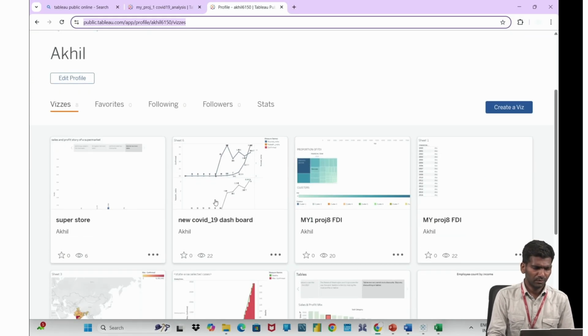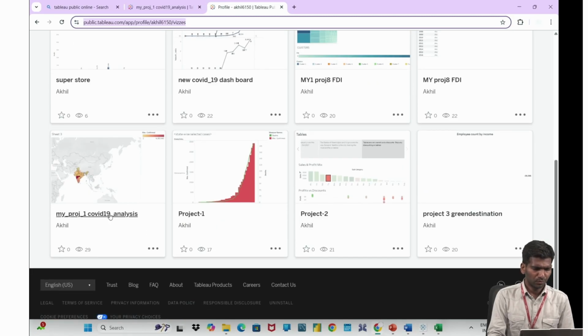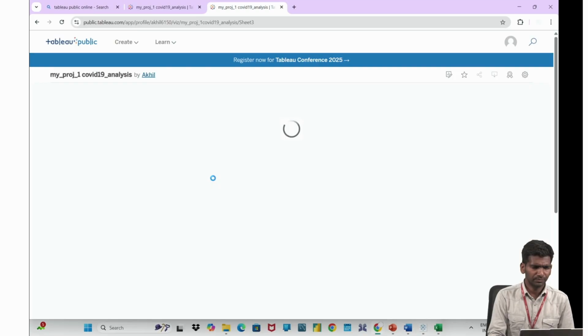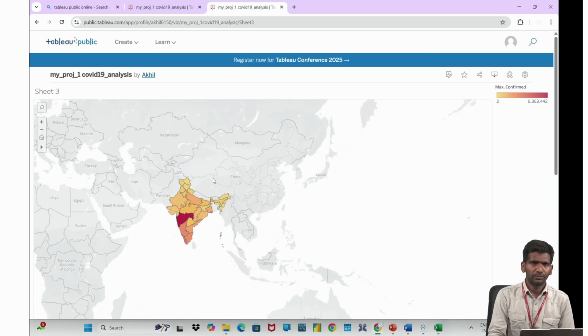Okay, so these are some of my works. You can see how I created them. If you don't have an account, you need to create an account in Tableau Public, so that whenever we do any particular dashboard or any storyboards or any worksheets, that can be publicly published. Like how we post in Facebook, LinkedIn, in a similar way, if you have a Tableau Public account, you can post it in that. And you can put that in your resume, share it with your friends, whatever it is. Our work can be stored there.